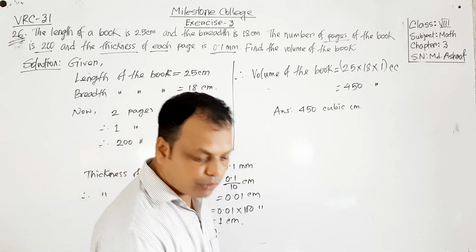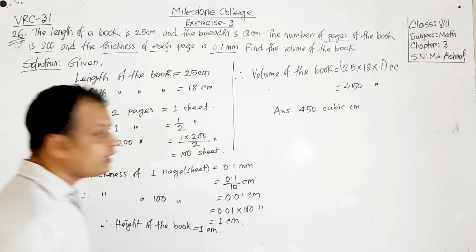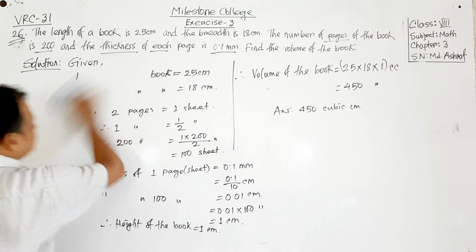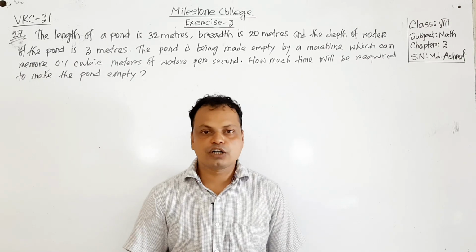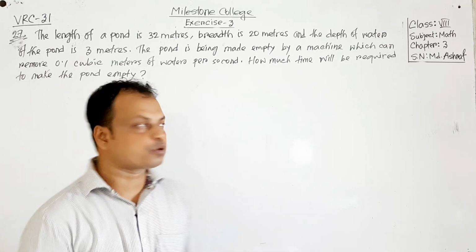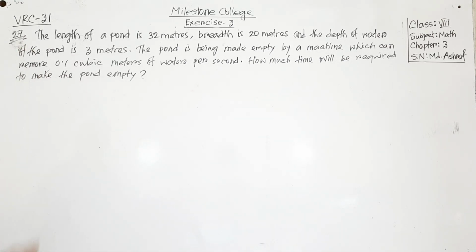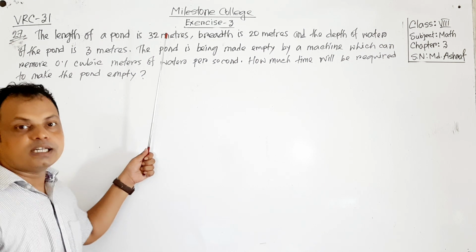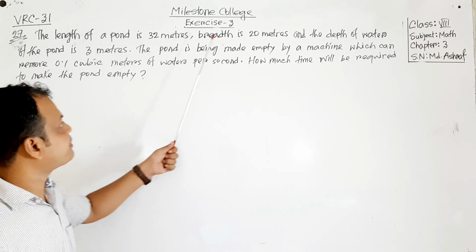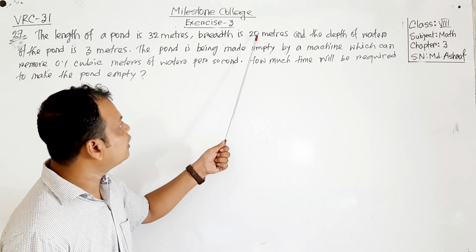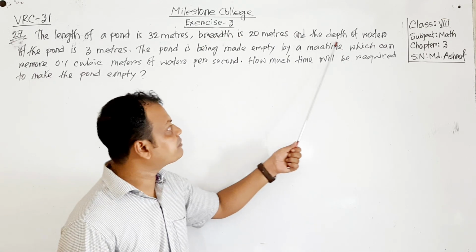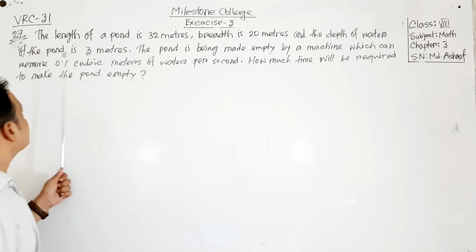Now we will do another one. It will be 27. I want to erase this part. My dear students, now do the next one. At first read the question. Question number 27. The question is, the length of a pond is 32 meters. Breadth of that pond is 20 meters. And the depth of water of the pond is 3 meters.